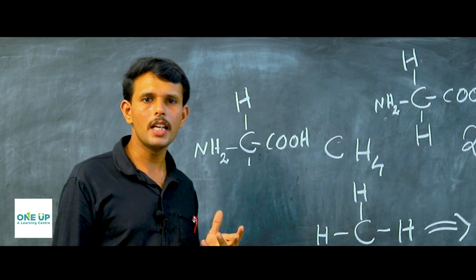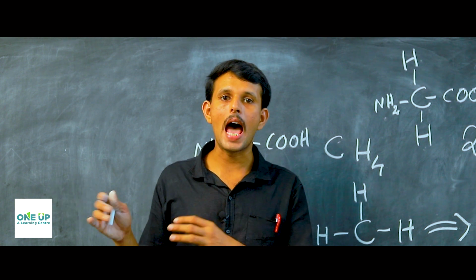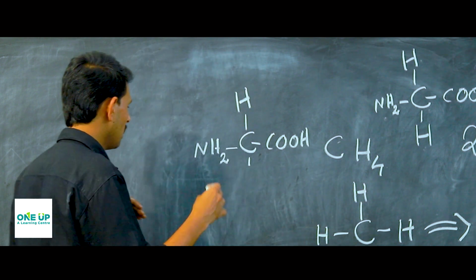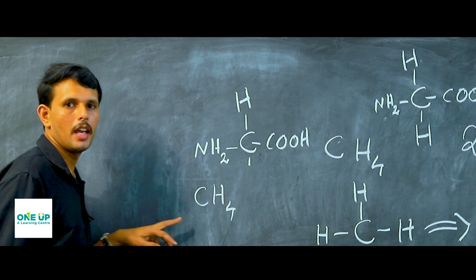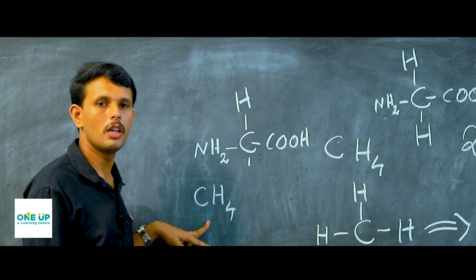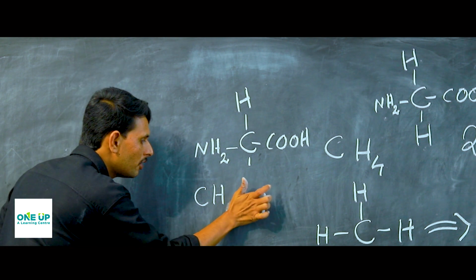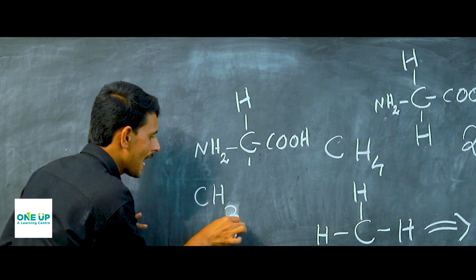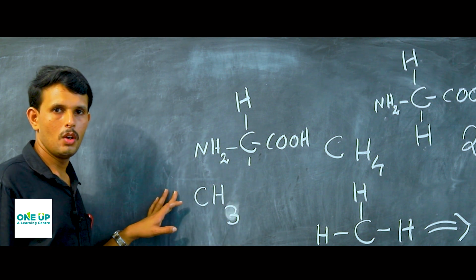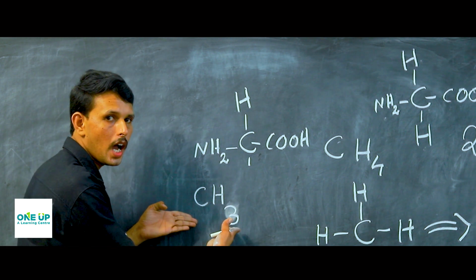An alkyl is produced when one hydrogen atom is removed from an alkane. For example, methane is the simplest alkane. Its molecular formula is CH4. When one hydrogen is removed from this methane, it will be CH3, which is an alkyl formed from methane, and this is called methyl.